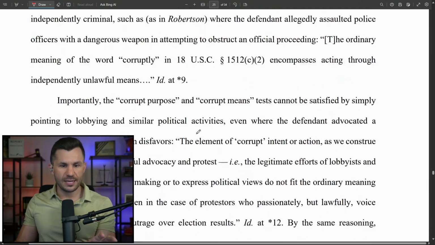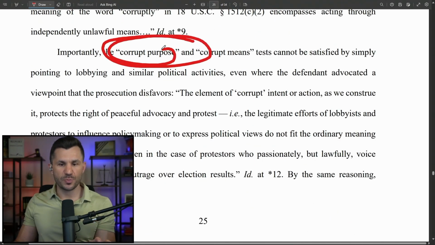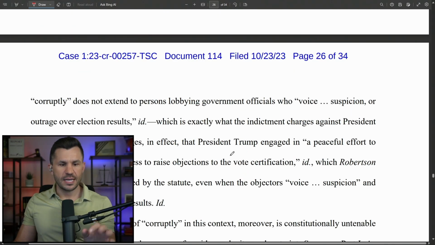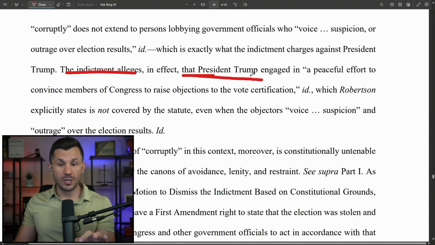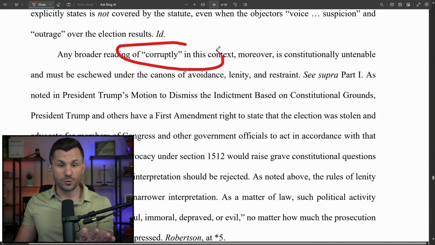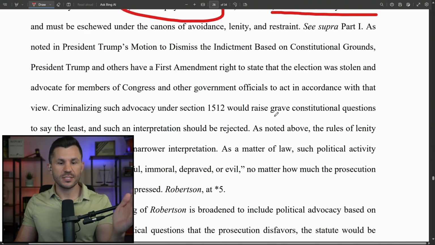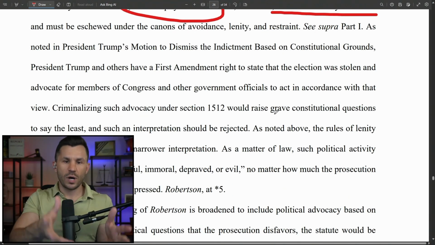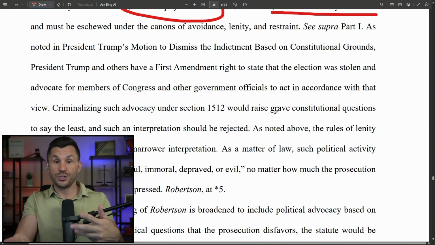Corruptly has a key definition, and the corrupt purpose part of this cannot be satisfied by just pointing to lobbying or similar political activities. They say here, in this indictment, Trump engaged in, quote, a peaceful effort to convince members to raise objections. That's it. Any broader reading would make this entire statute unconstitutional, constitutionally untenable, and so we must get rid of it. The idea is that if you have some law that if you interpreted it one way, it breaks everything, then the idea is you don't interpret it that way.